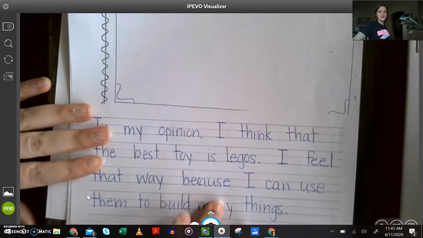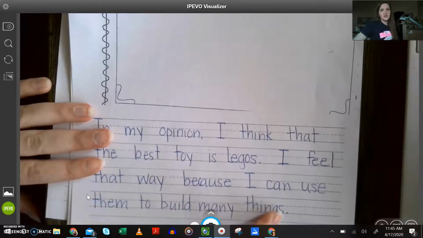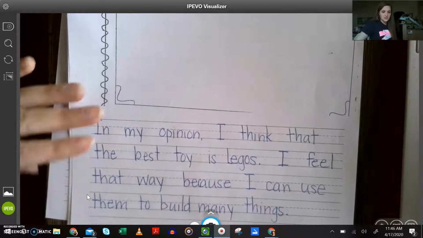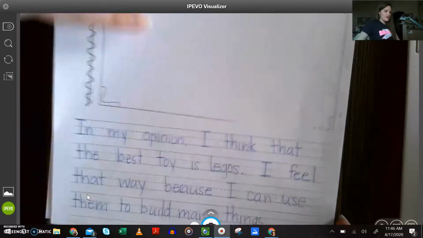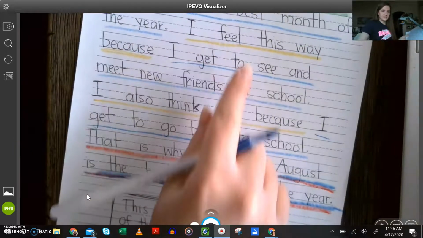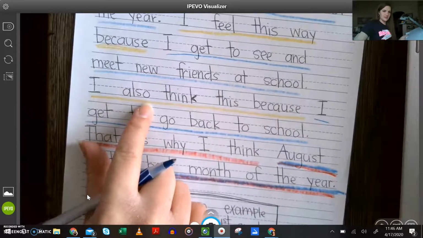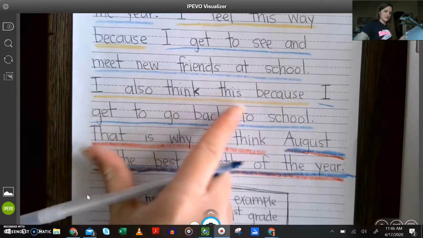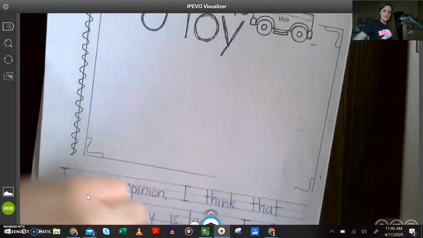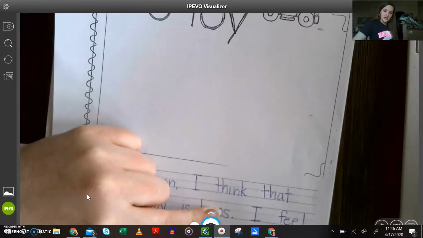Okay, so I finished my idea and I put a period. If you need to pause the video, please do so you can finish that sentence. Okay, now we're ready to move on to the next sentence. So this was our first supporting sentence, and now I'm going to do my second supporting sentence. So here on the second yellow section, it says, I also think this because. Okay, and I still have room to start here.